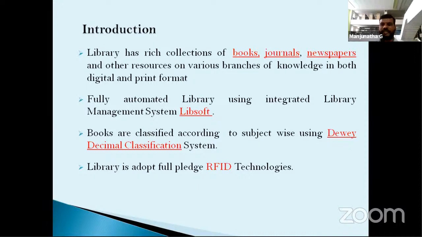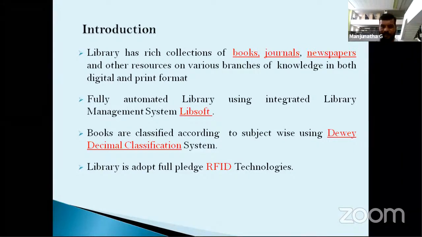Our library has a rich collection of books, journals, newspapers, and other resources. For example, 46,580 books are available in our library. 130 national and international journals, 20 magazines and 80 newspapers are available, as well as CDs and DVDs.